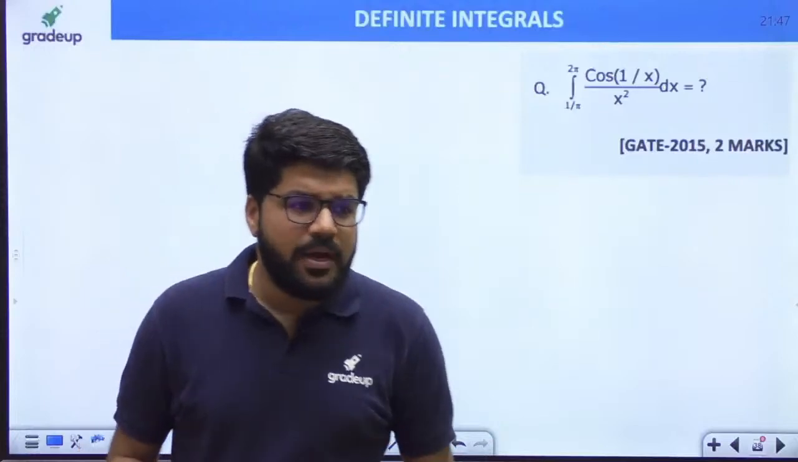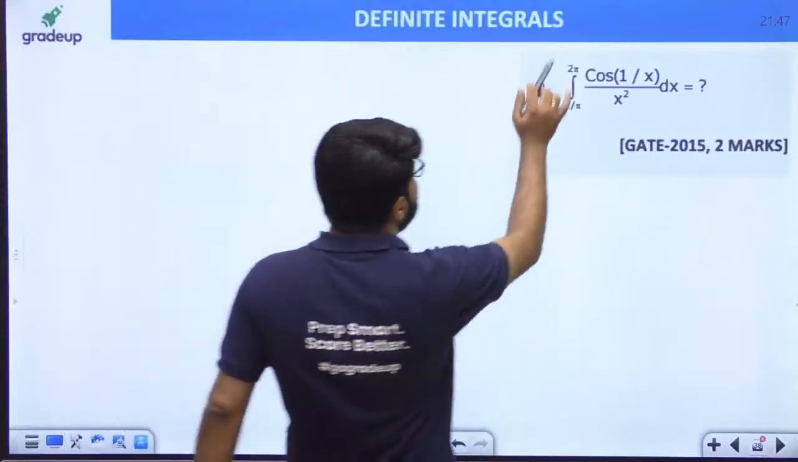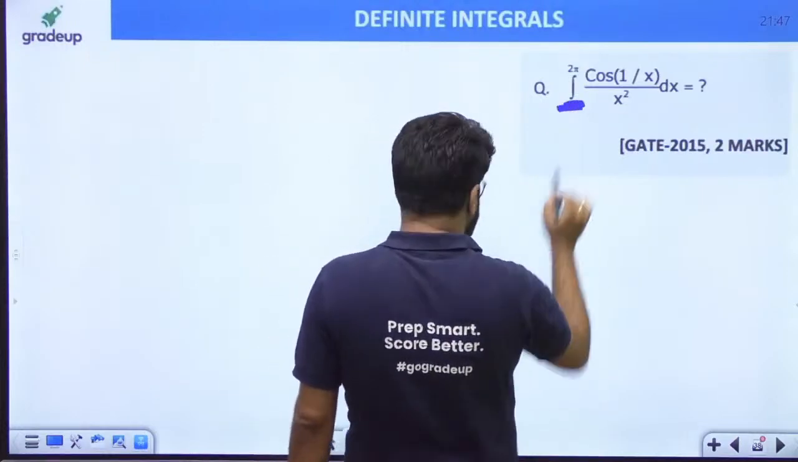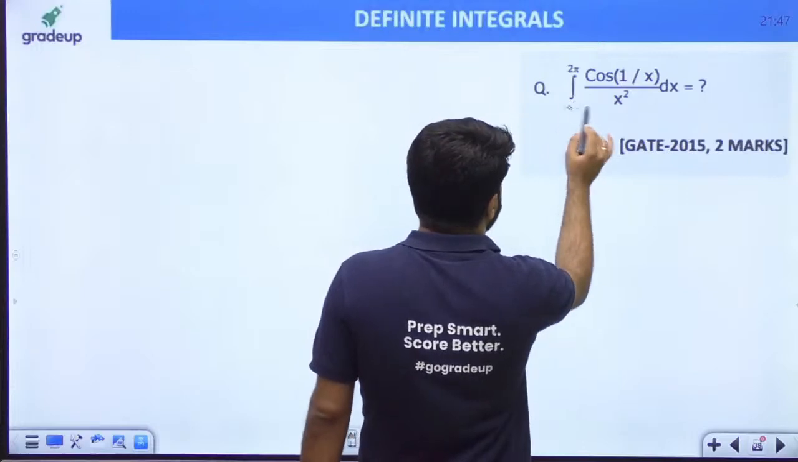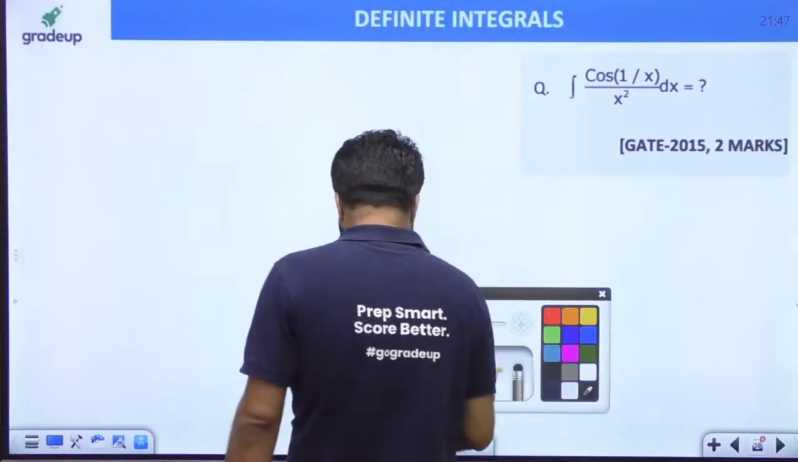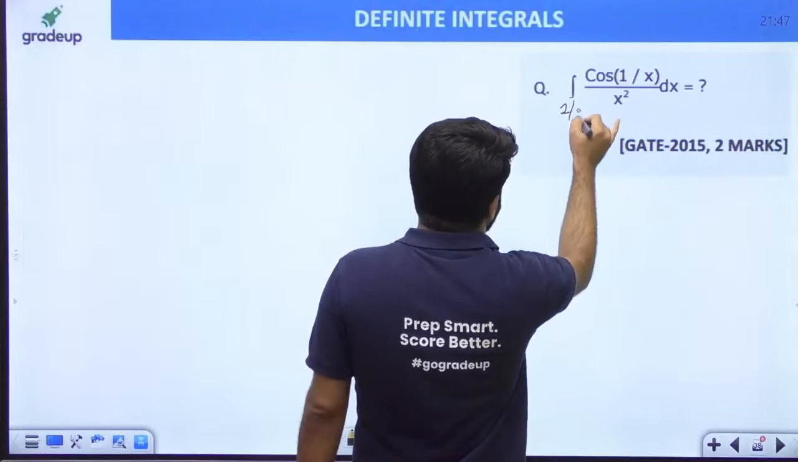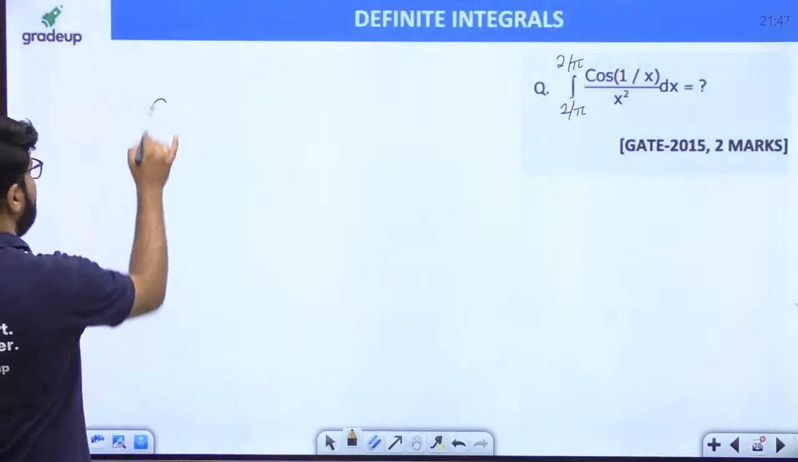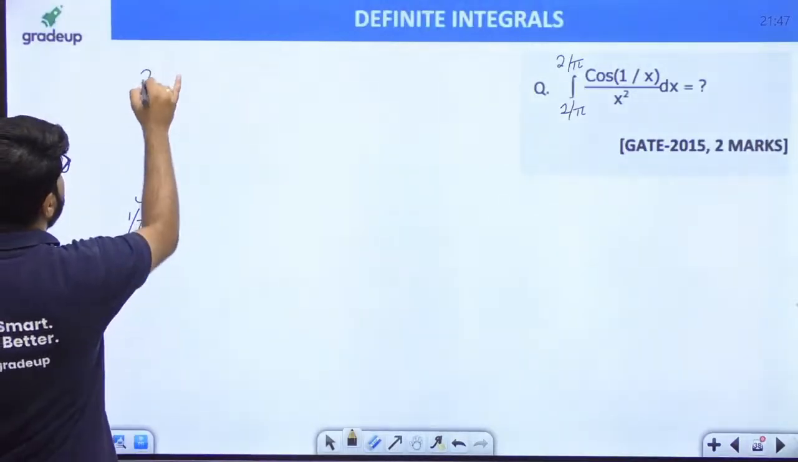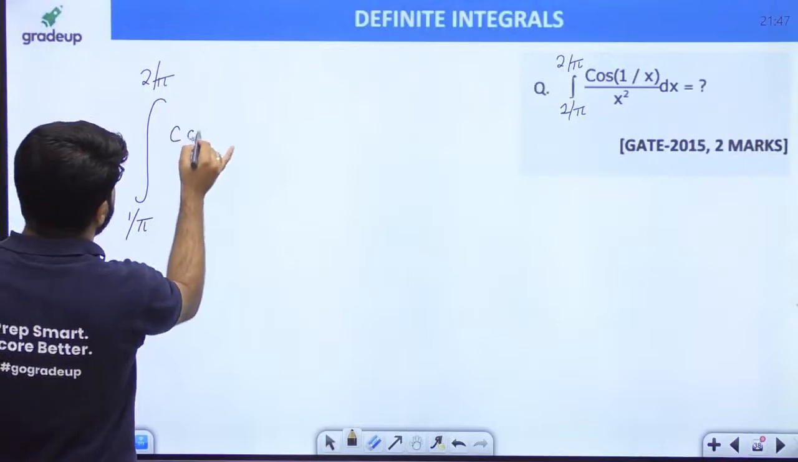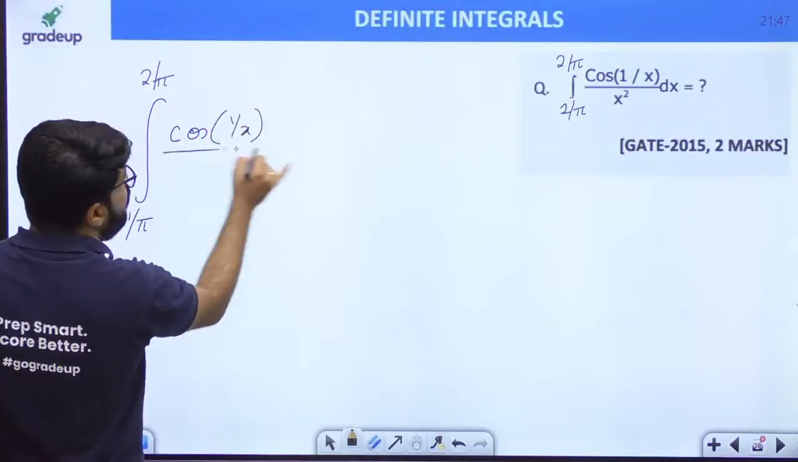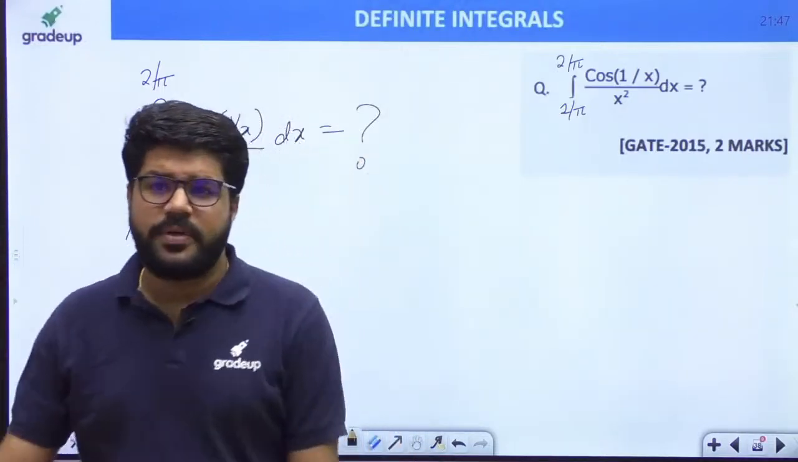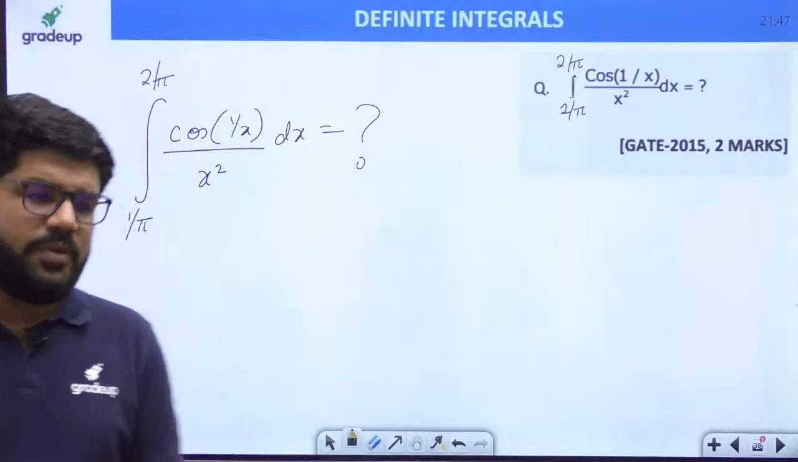Very simple GATE 2 mark question, that is integral from 1 upon pi to 2 by pi. There is a correction here. I'll write down these limits clearly. This is the limit 1 upon pi, this is the limit 2 upon pi. I will write down the complete integral: 1 upon pi to 2 upon pi, cosine of 1 by x whole divided by x square dx. This is the question for you.